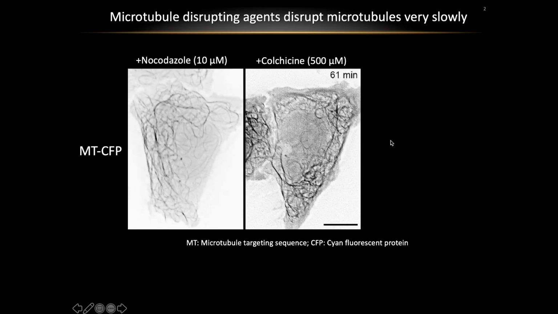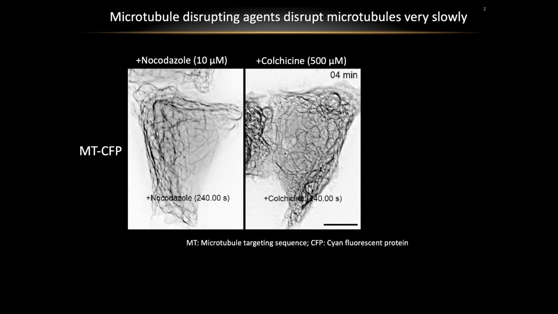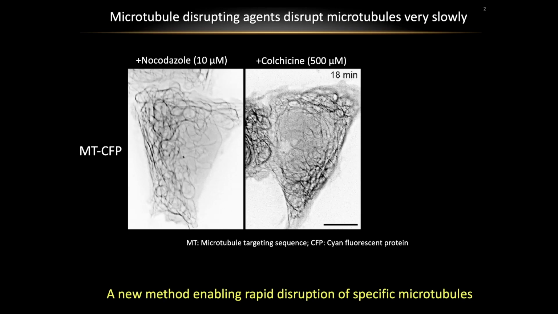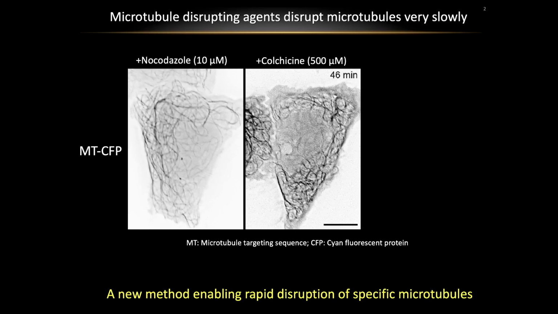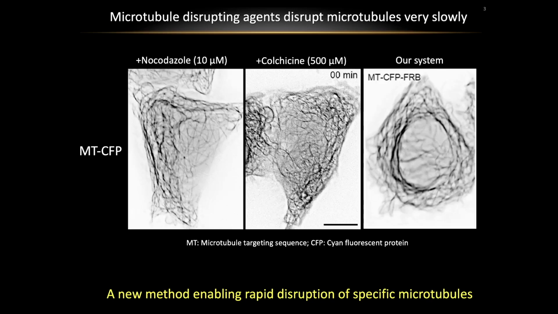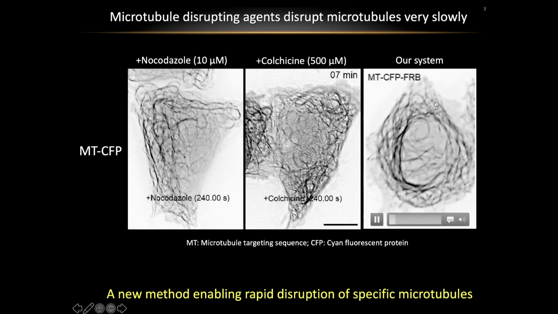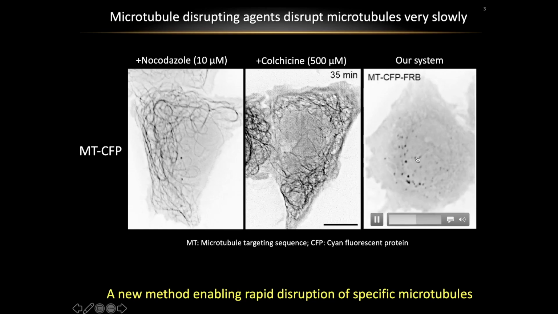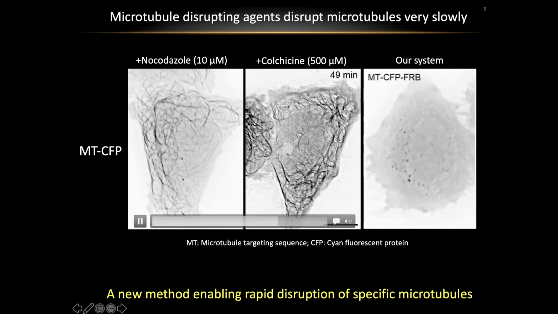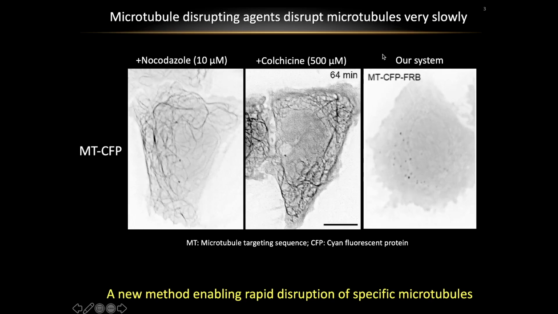To address these long-standing issues, we tried to develop new tools enabling us to rapidly disrupt a specific pool of the microtubule. Let me show you how fast our system is. We start our system and treat cells with those drugs at the same time. As you can see, our system rapidly and completely disrupts the microtubule compared to those conventional methods. So how can we do that?